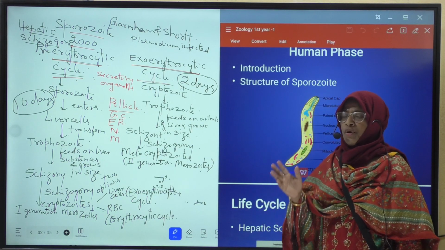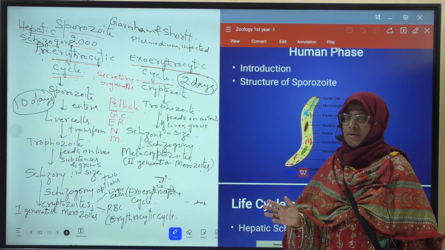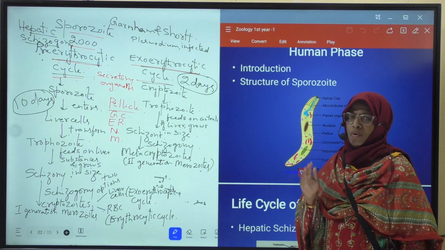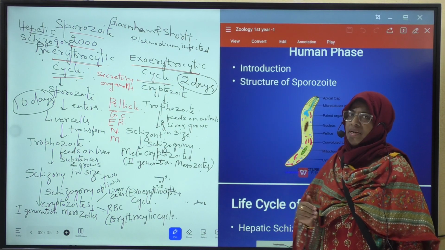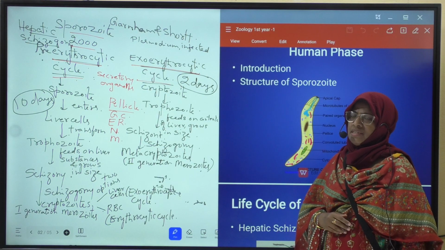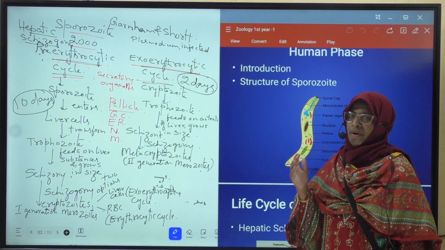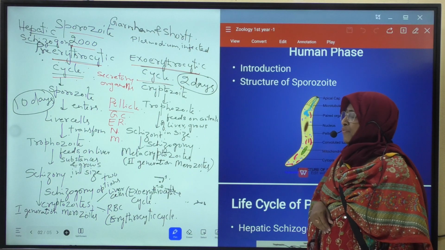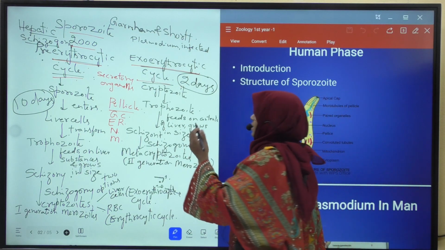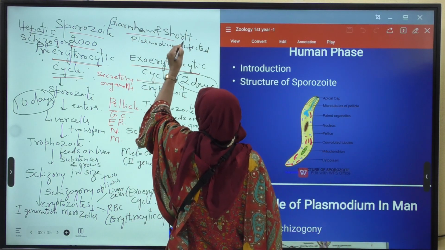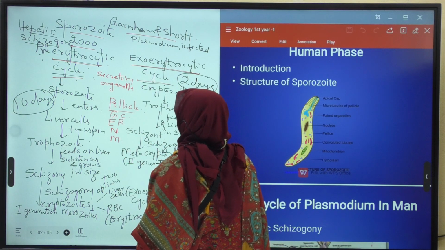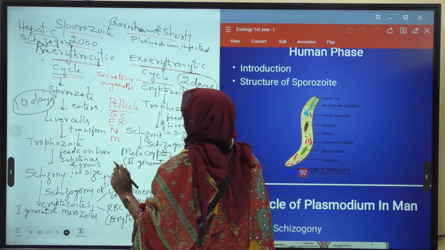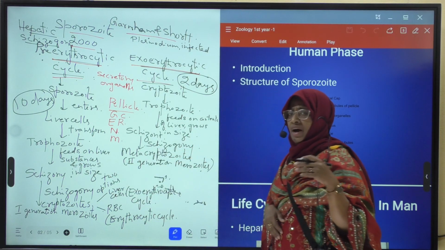So when a Plasmodium infected mosquito bites and sucks the blood of a healthy man, what happens? These sporozoites, which are the infective stages, enter into the blood of man through its saliva. This hepatic schizogony was described by Garnham and Short.